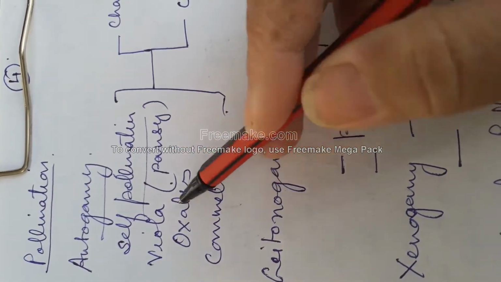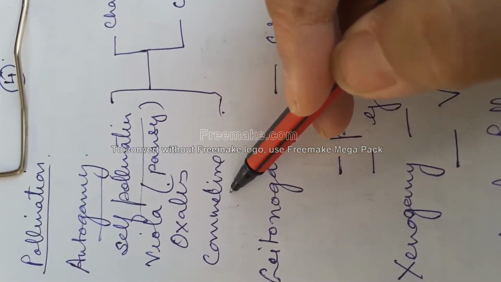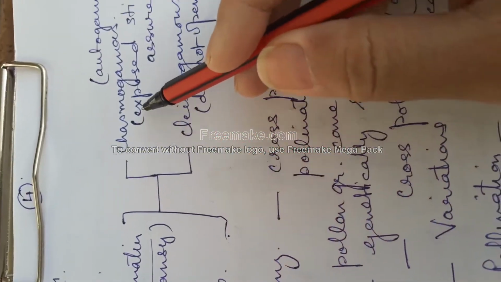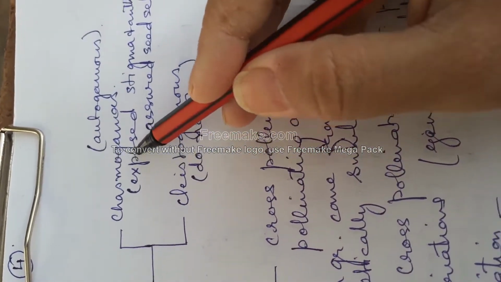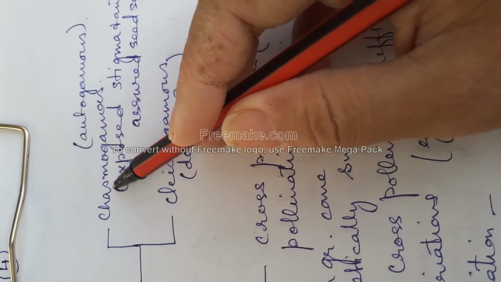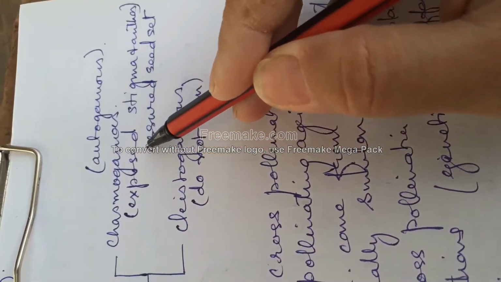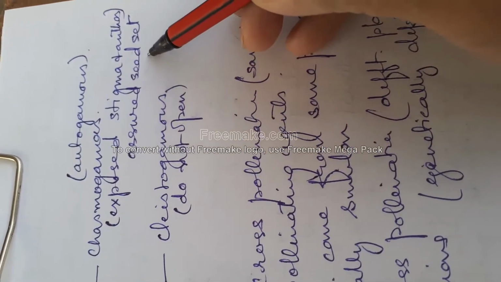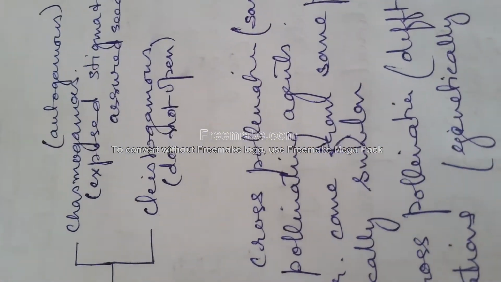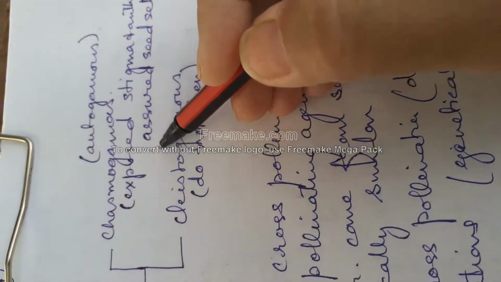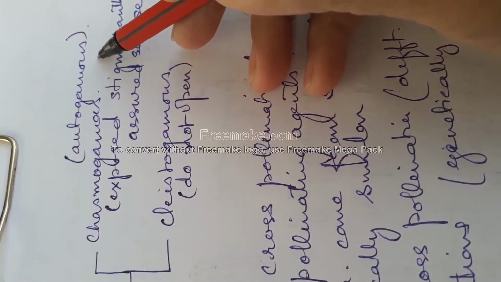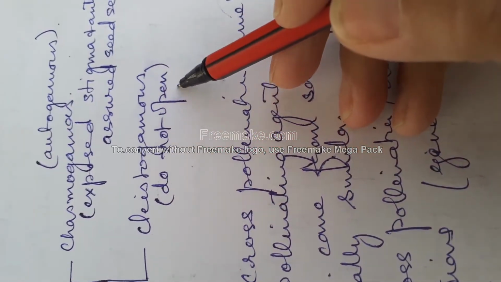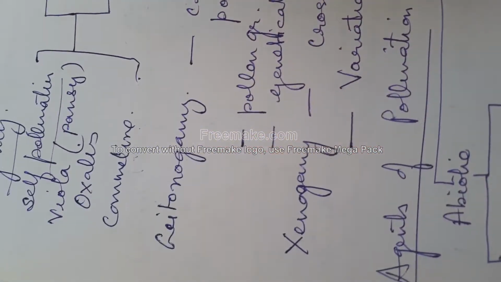In some of the flowers like Viola, Oxalis, and Commelina, we find that there are two categories of flowers formed for self pollination. These are chasmogamous flowers. In chasmogamous flowers, the exposed stigma and anthers are there, which results in assured seed sets. So completely autogamous or self pollination occurs in them, and there are some kinds of flowers which are cleistogamous, which do not open at all.